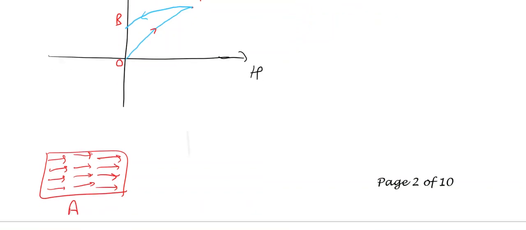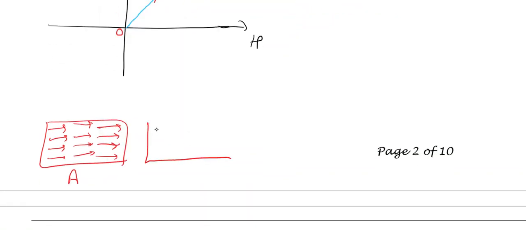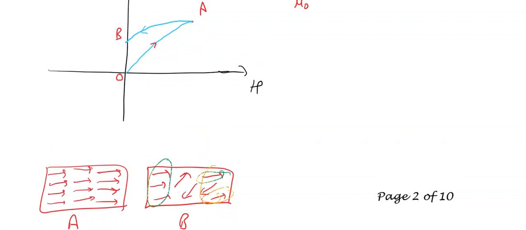So what is happening inside the substance? Inside the substance, the situation should be something like this. Even though H is decreased or removed, you have some alignment left, or you can say some magnetization is left inside the material, and OB is called the retentivity of the substance.